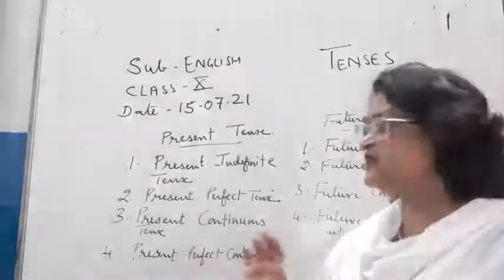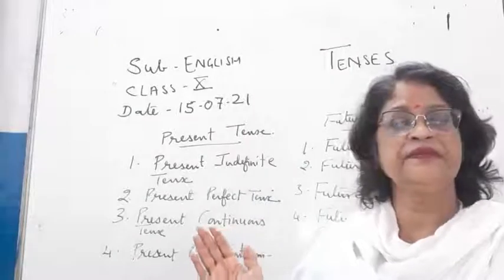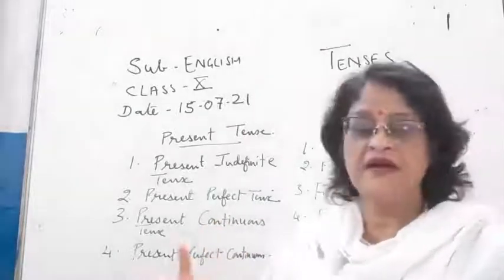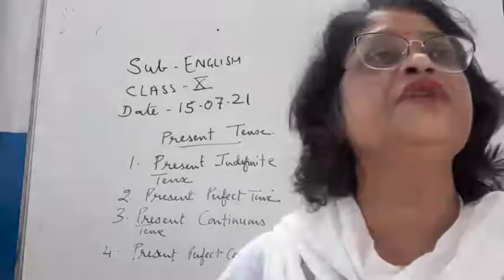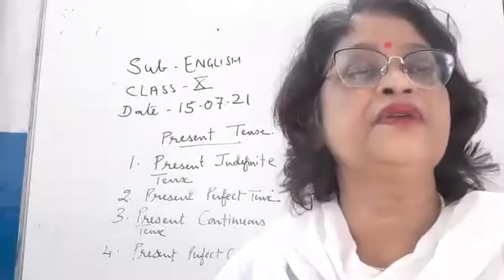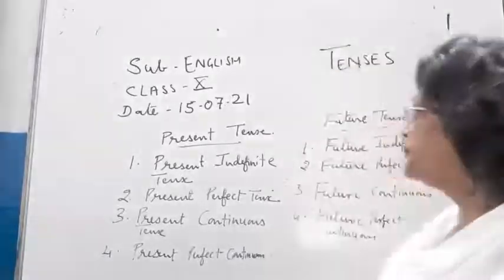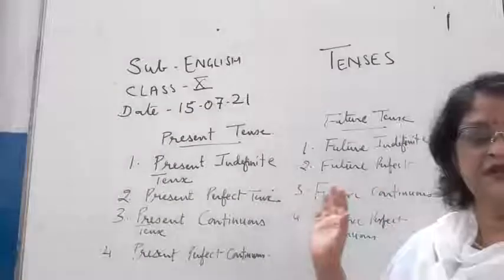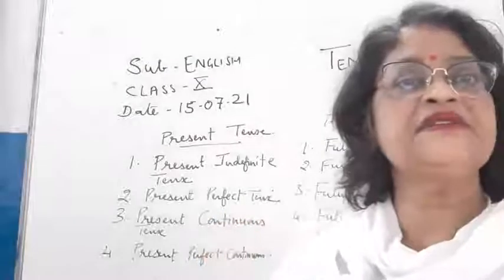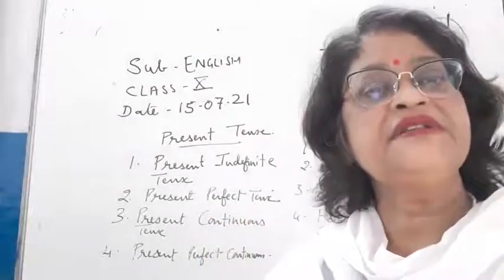Present perfect continuous tense, a work has been started in the past, and it is still continuing. Now past indefinite, a work has started in the past and it is completed in the past.